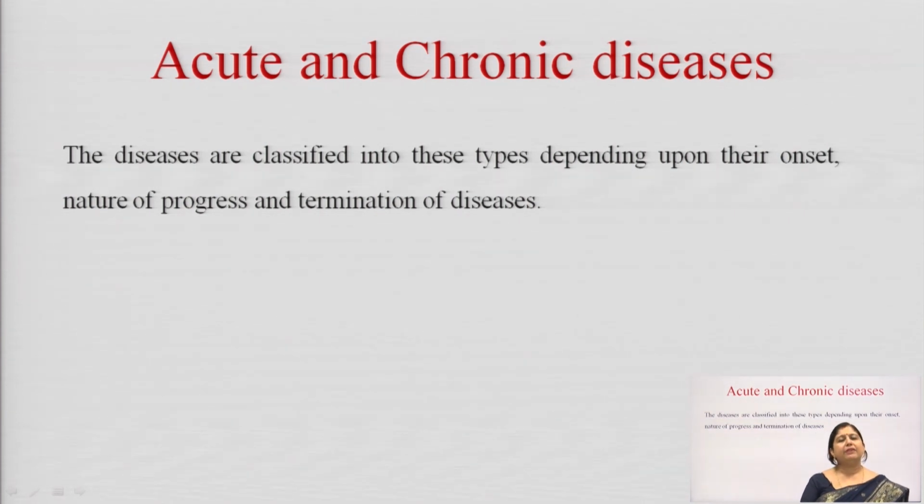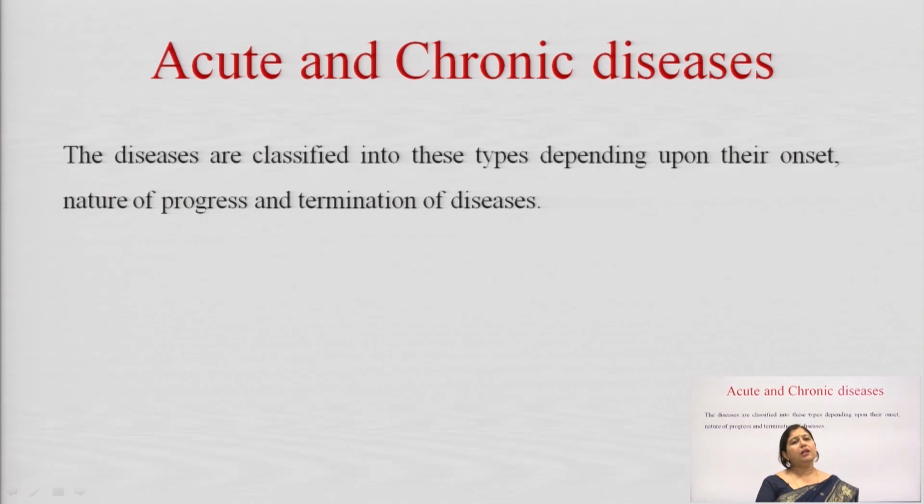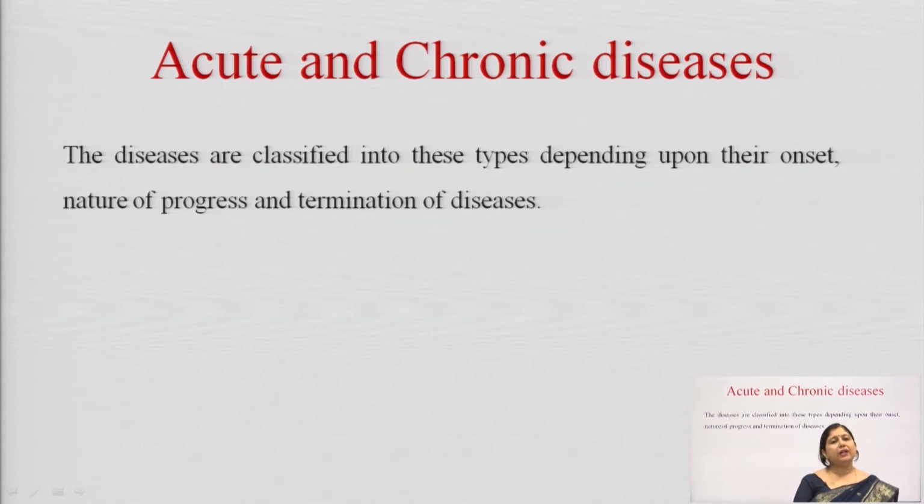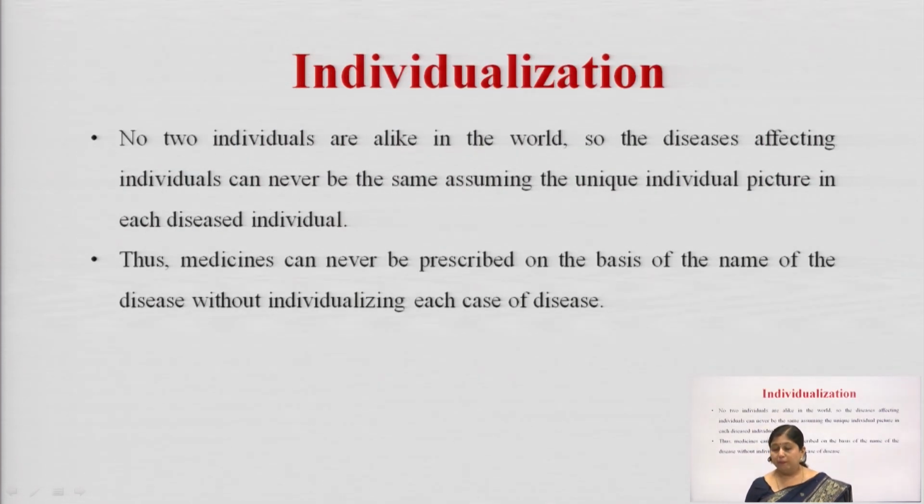But if a person is suffering from diabetes or any kind of skin infection which has been there for a long time, like psoriasis, then the disease is chronic and the treatment is also chronic or long term. So, a practitioner has to decide whether this is an acute disease or a chronic disease, and after that he will treat the person.